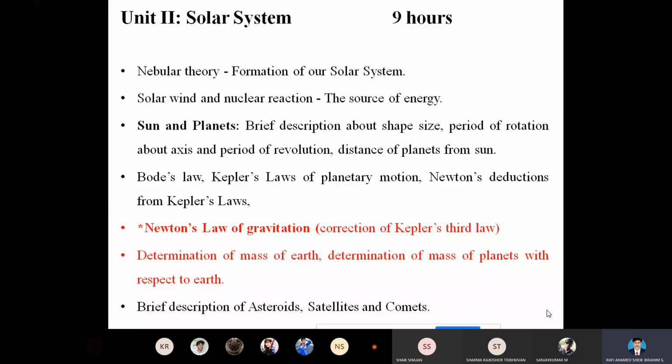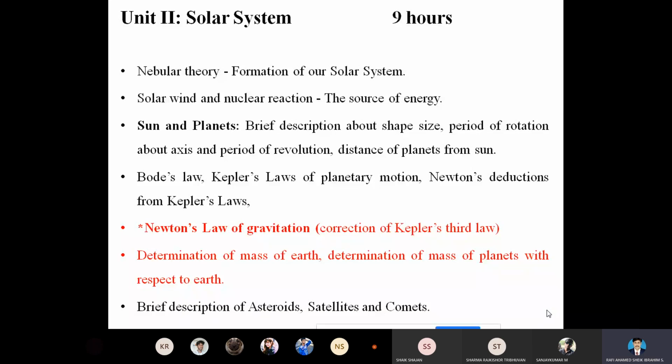So why are we just calling this a dwarf planet? Because the planet's mass is very small when compared to the solar system planets. So that's why it's called a dwarf planet. Here this dwarf planet is orbiting in the asteroid belt.